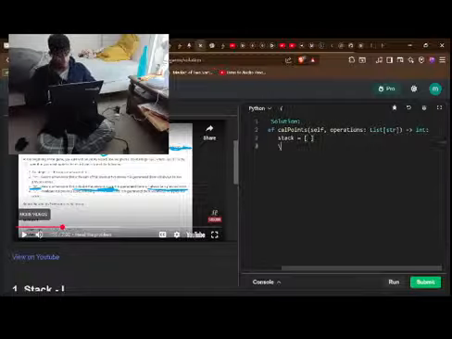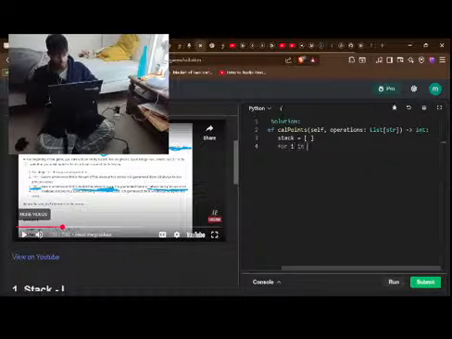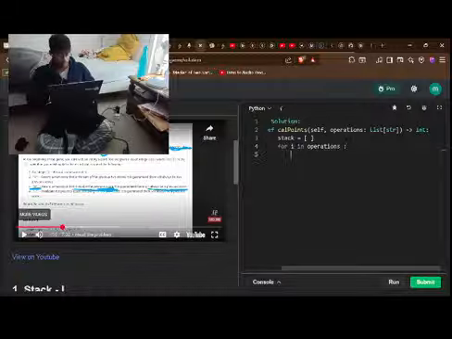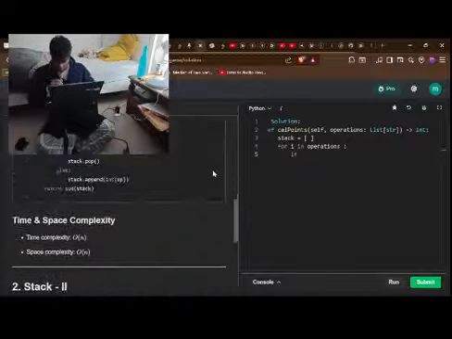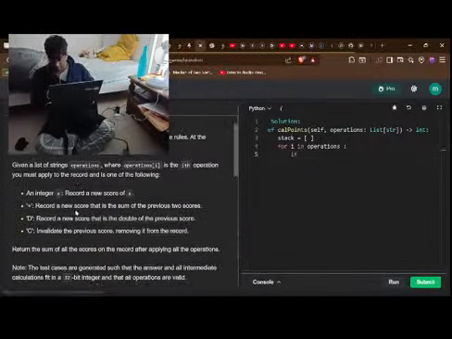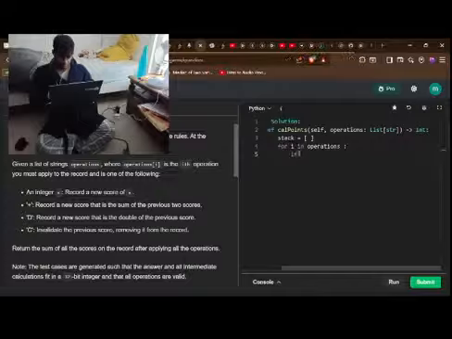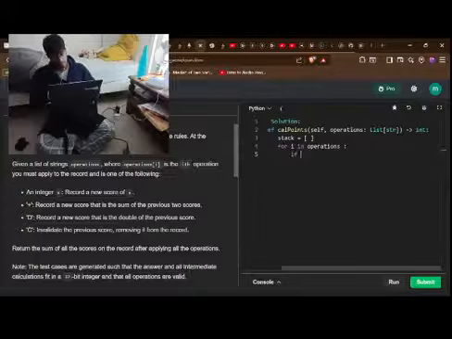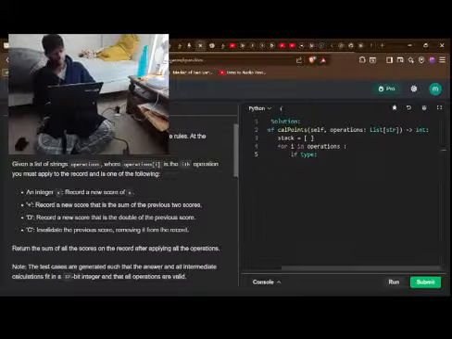So for i in operations, I need to look at the thing. If it is a type, it's not even an integer though, that's the thing.